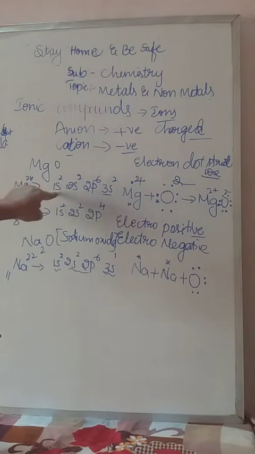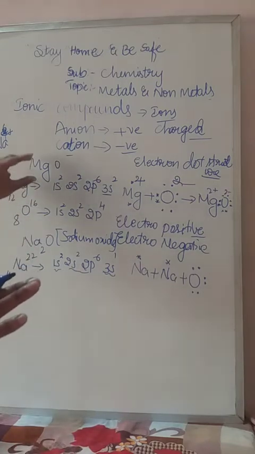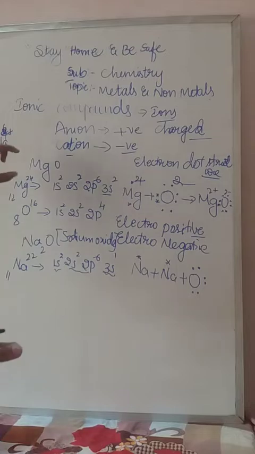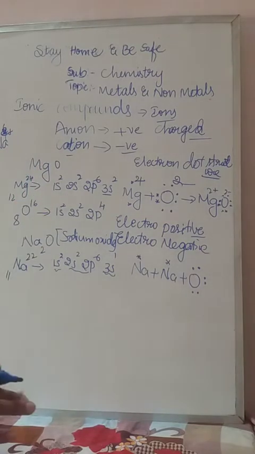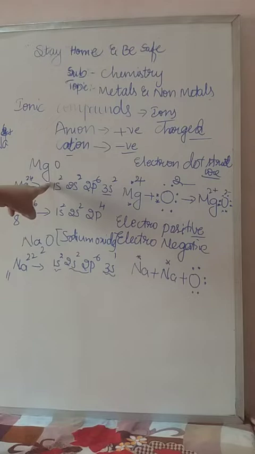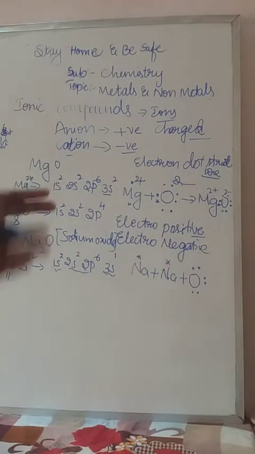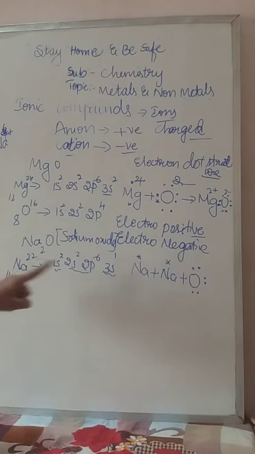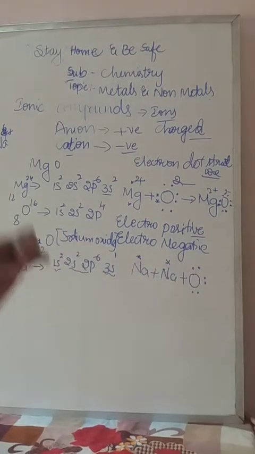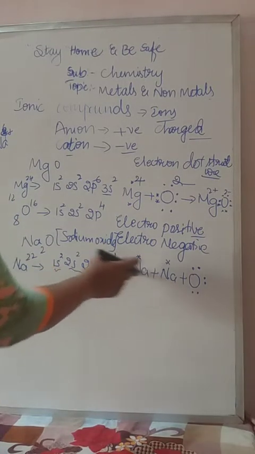Why doesn't it become Mg2O? Because it is not necessary to have 2 atoms of magnesium to form magnesium oxide. That's why I told you that while balancing the reaction we don't have any right to change the subscript, because it is already fixed when the compound is formed. So we don't have any right to write NaO, because Na2 is decided based on this. Clear? Oxygen requires 2 electrons from 2 sodium atoms, so 2 Na are there.